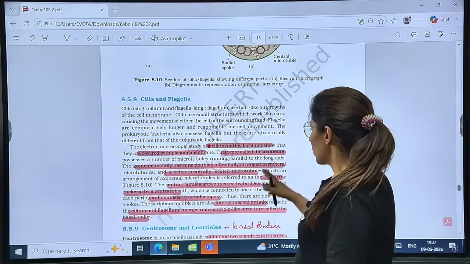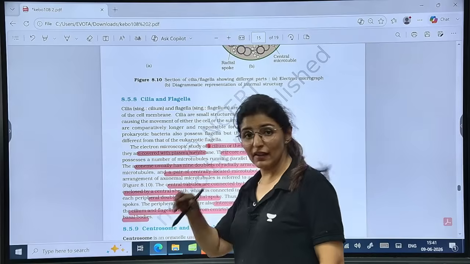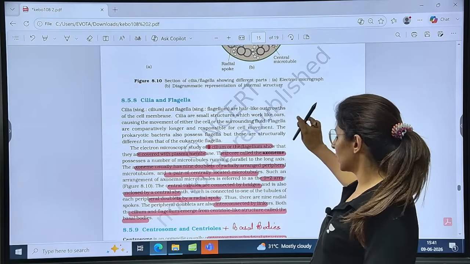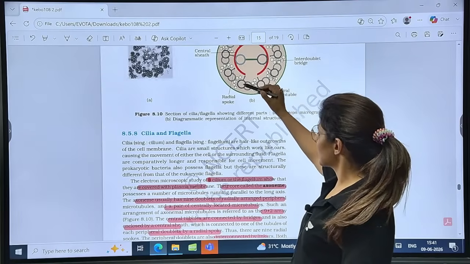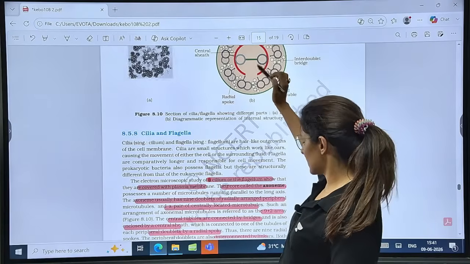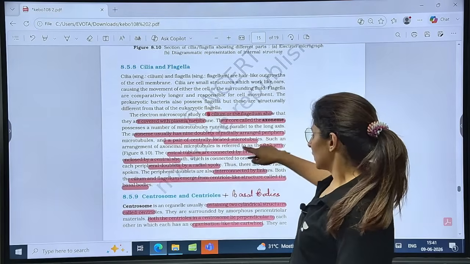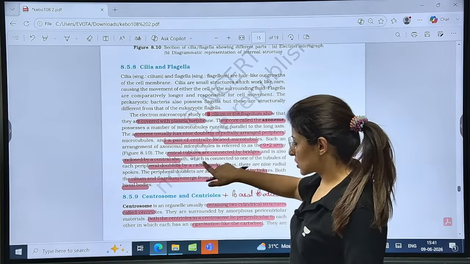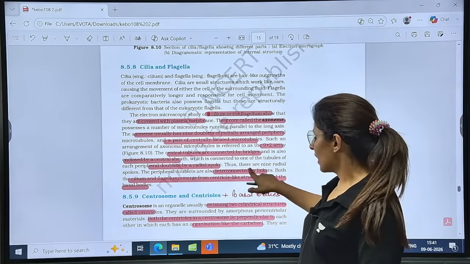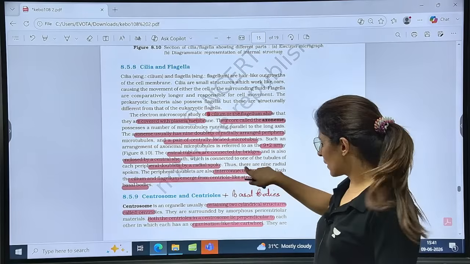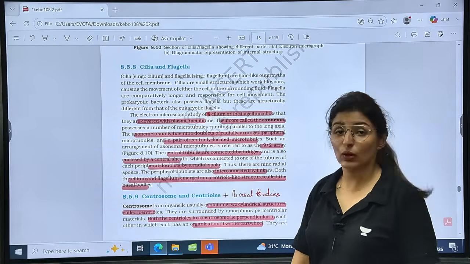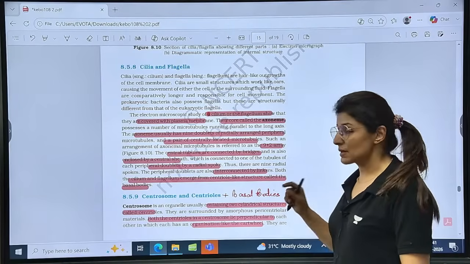Now see, in axoneme, what do we have? We have 9 doublets of microtubules and a pair of centrally located microtubules like this. These are peripheral microtubules, doublets of it, and centrally placed 2. Is that clear? Connected by bridges, enclosed by the central sheath. Peripheral ones are also connected to the central ones by radial spokes, and all the outer peripheral ones are interconnected by linkers. Cilia and flagella emerge from a centriole-like structure known as the basal body.